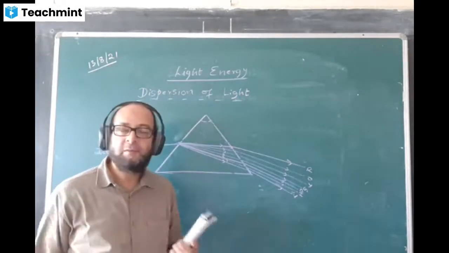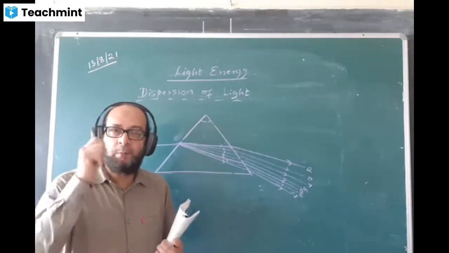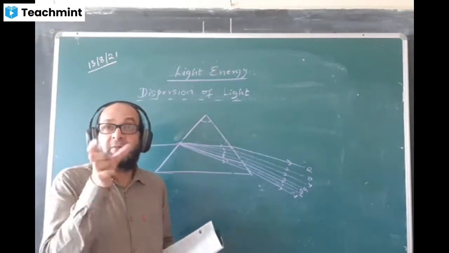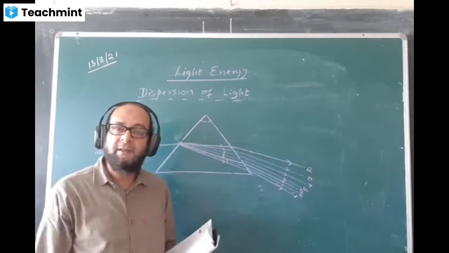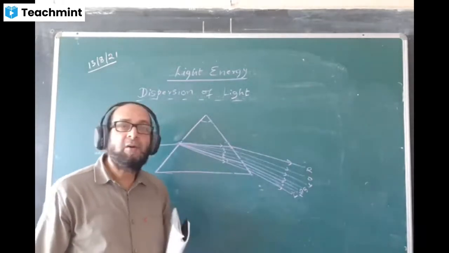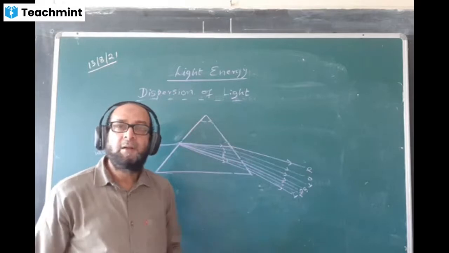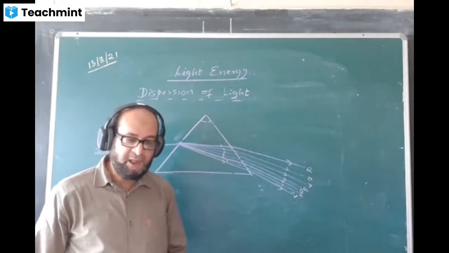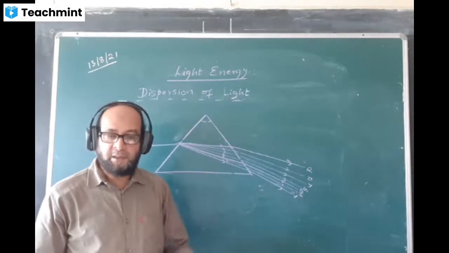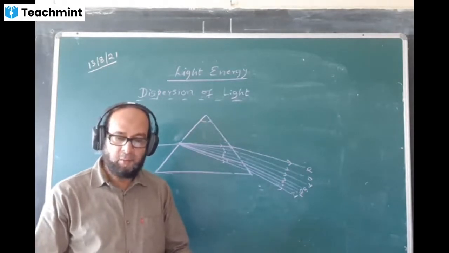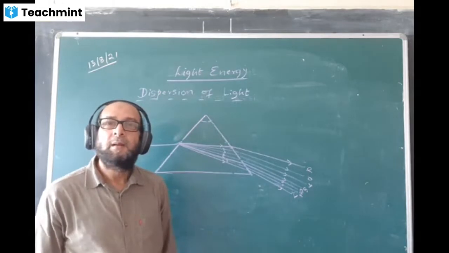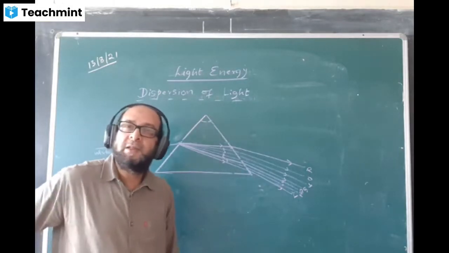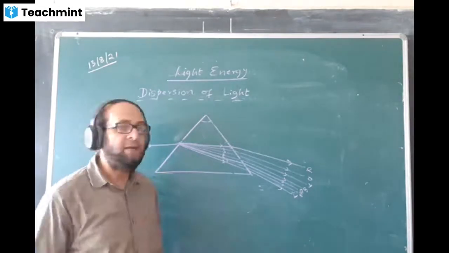And when you stop spinning the disc, the white light you were seeing will again change into 7 colors. You can see again the 7 colors here. That means these are the 7 colors of white light only, or white light actually consists of 7 colors. This is the conclusion. Okay, have you understood? That means white light actually consists of 7 colors, and we call it dispersion of light.